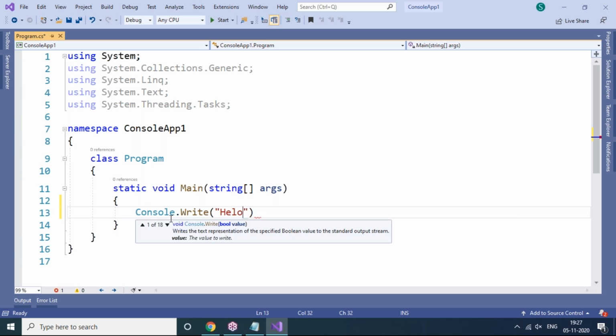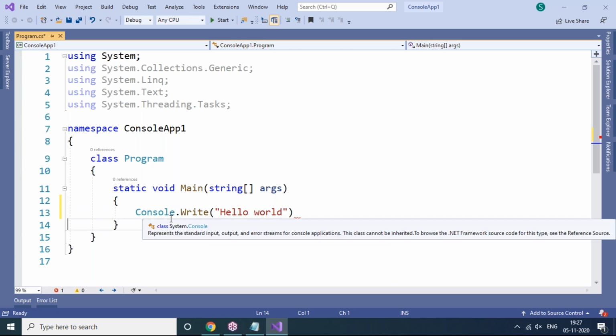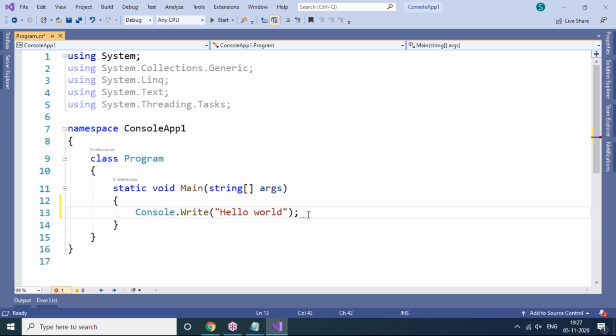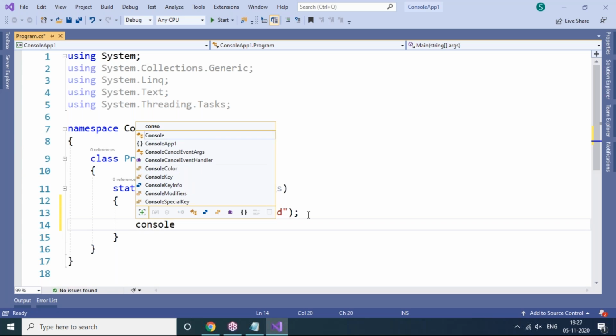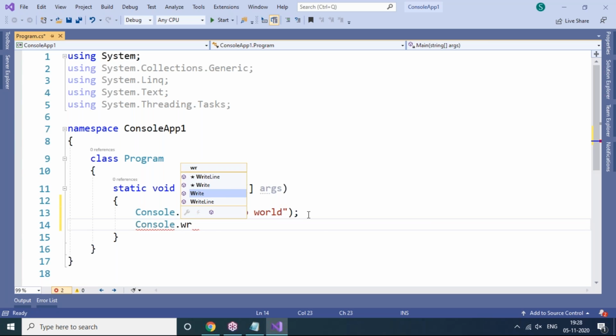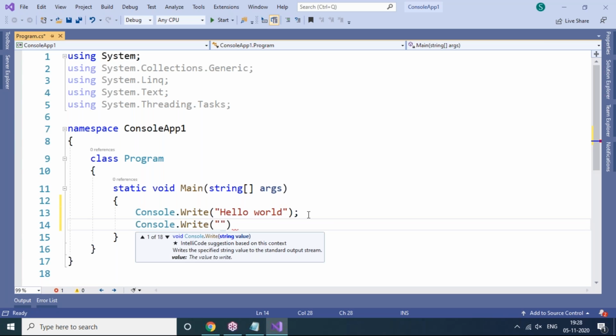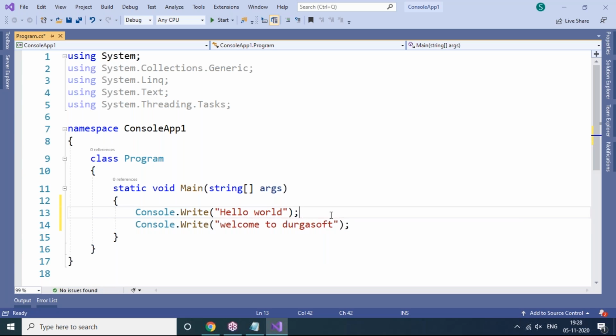And I want to say hello world or something. Okay, so let's close this one with an ending semicolon. Again, one more statement I want to write: Console.Write, Console.Write, hello world. Now you can see, welcome to Durga Soft I'm taking. This is my next line.